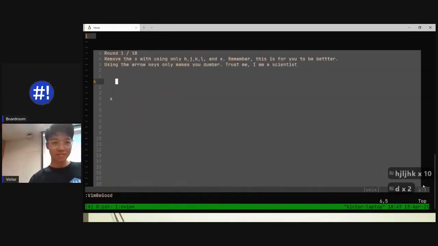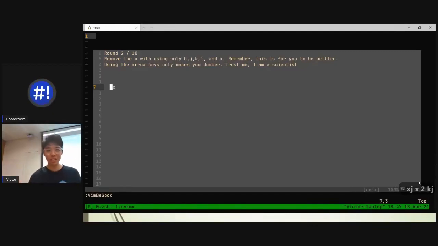It's a bug that doesn't start. But there we go. So move down to the X and just press X. Down to the X. Yep. X to delete. Yeah, that's it. Is that it? Is that the game? It's just to practice HJKL. It's just 1 round? No, there's 10 rounds. Okay, 10 rounds.